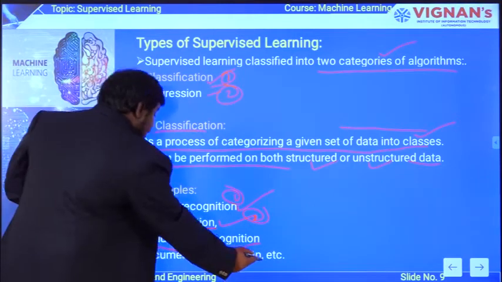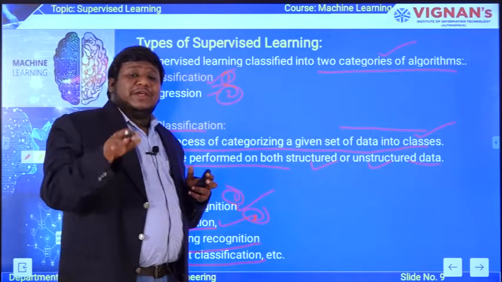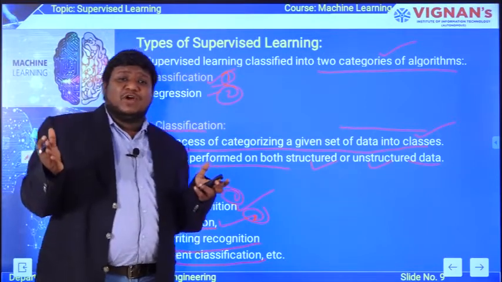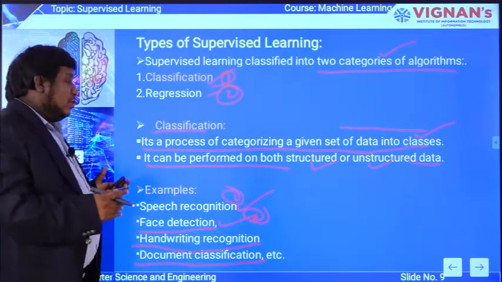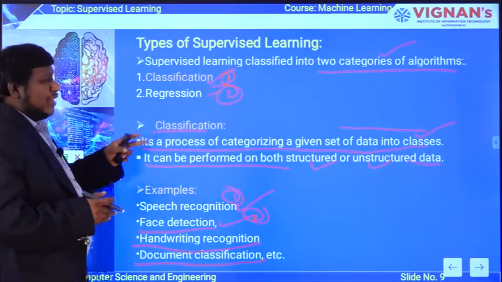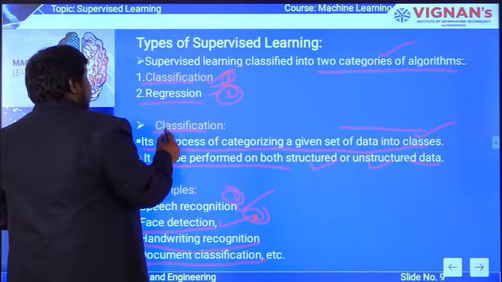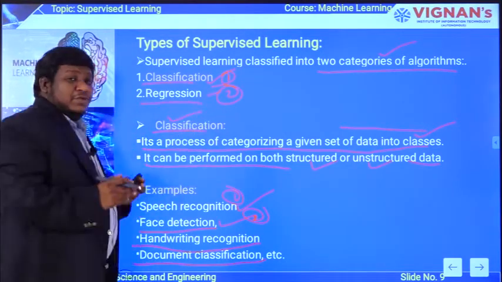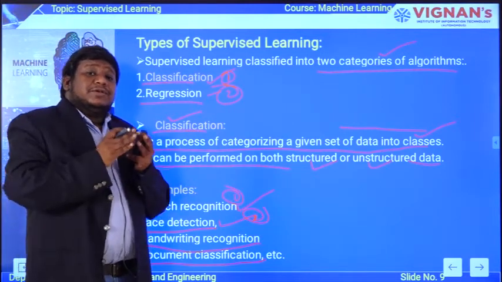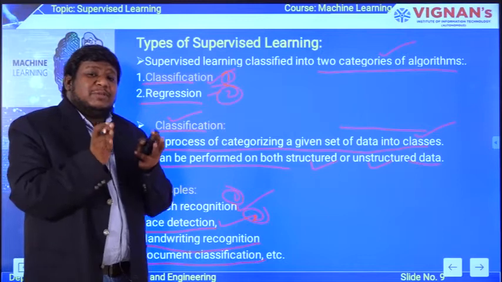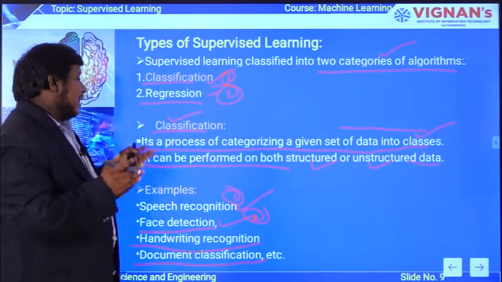And the third one is document classification, where you have n number of documents and you can identify which document belongs to which topic. In supervised learning, you have two things: one is classification, the second is regression. Classification is when you take a bunch of data and separate it into classes.